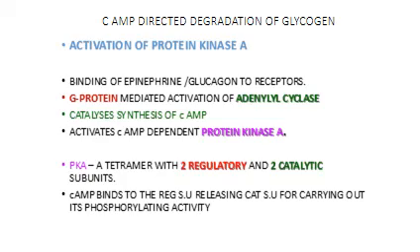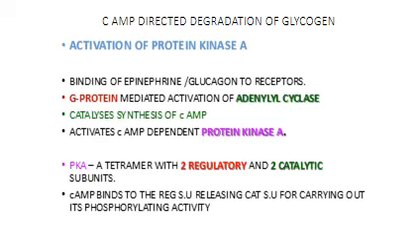What are these cascade of reactions? One is the activation of protein kinase A. So binding of epinephrine or glucagon, as I told you, to receptors, which in turn are bound to G proteins, activates the enzyme adenyl cyclase. The adenyl cyclase then catalyzes the conversion of ATP to cyclic AMP. The cyclic AMP formed will now activate the enzyme protein kinase A.